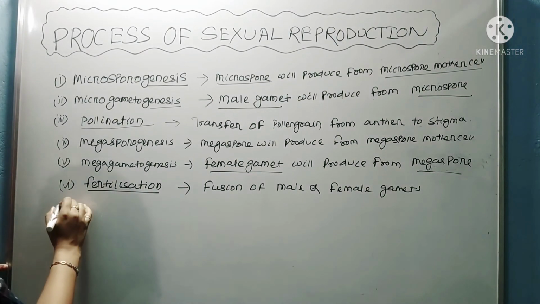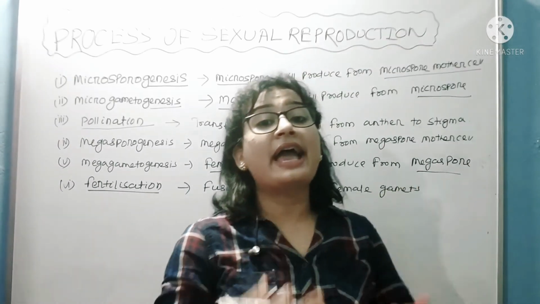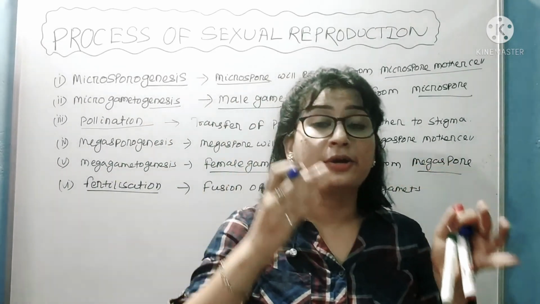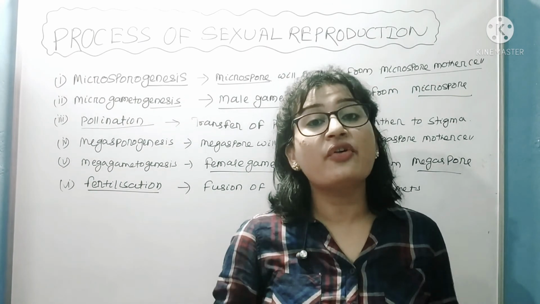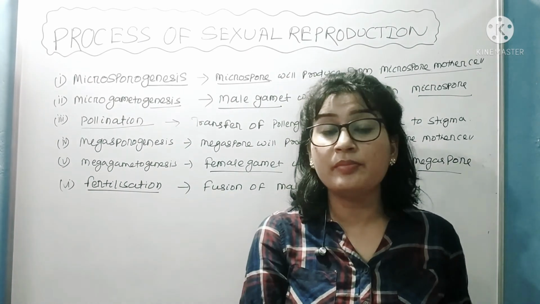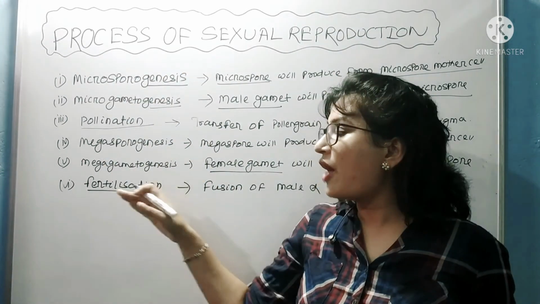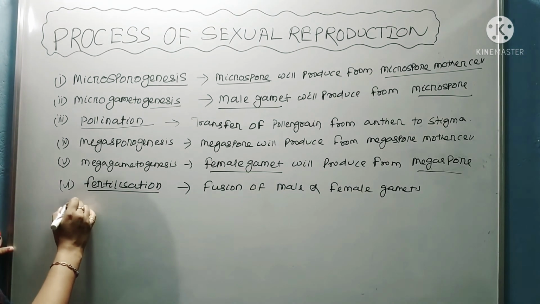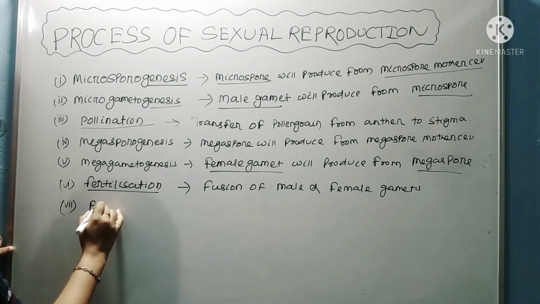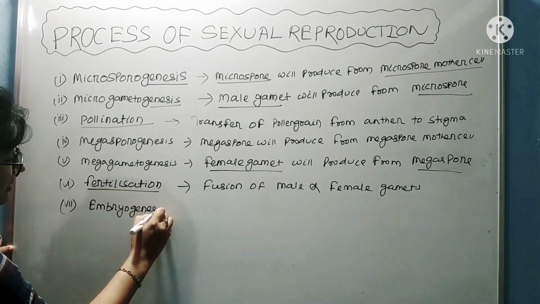After fertilization, zygote will produce. After zygote formation, embryo will produce. So the formation of embryo is very important because that embryo will give rise to a new plant. Okay. So after fertilization, another event takes place that is known as embryogenesis.